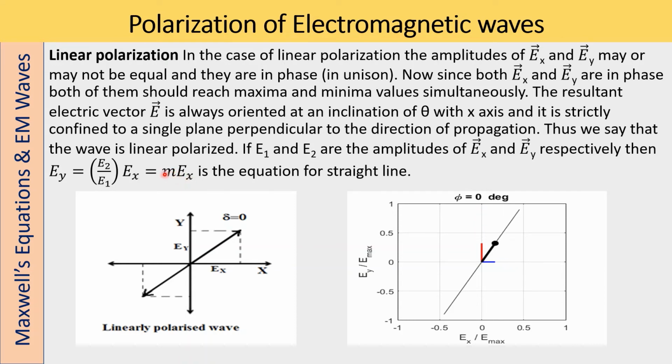So this is nothing but the straight line equation, and you will get a straight line here. Here Ex is varying, here Ey is varying. They are in phase. When Ex becomes maximum, Ey also becomes maximum. So we will get the linearly polarized light here.